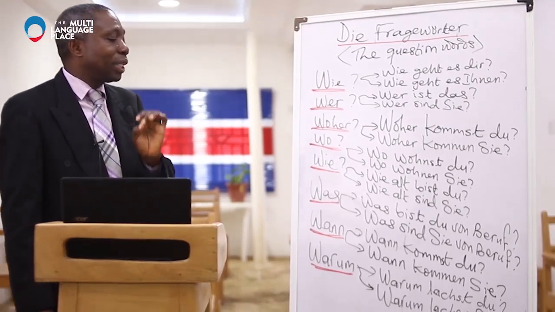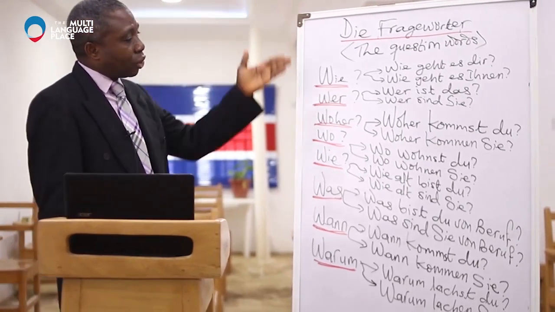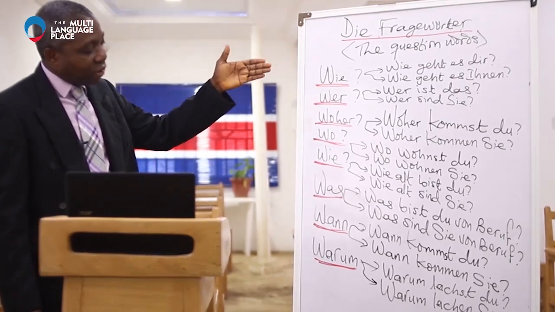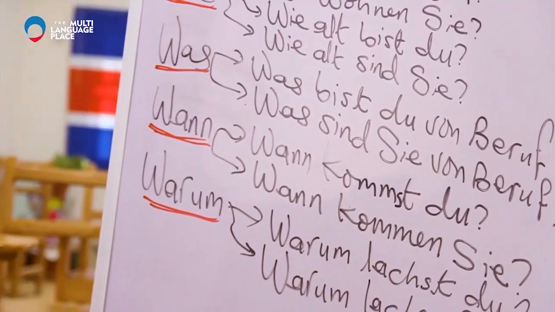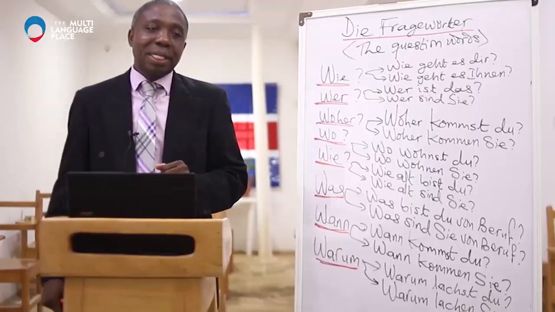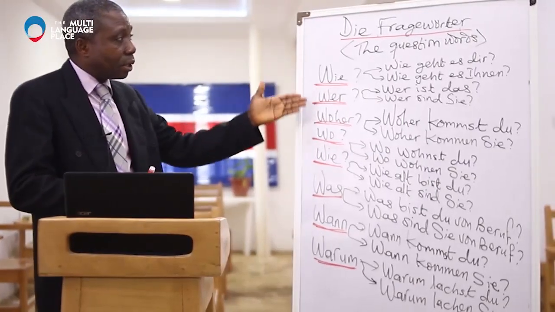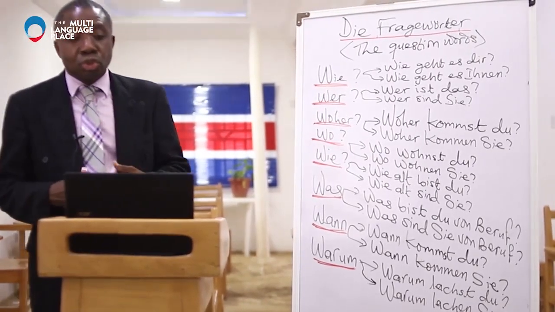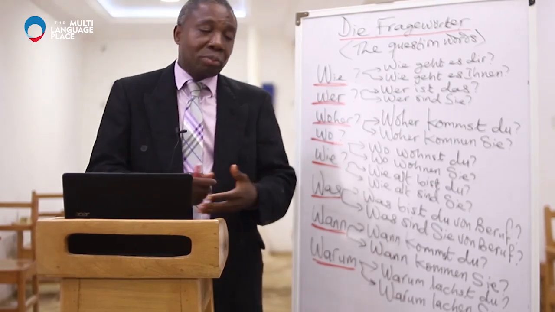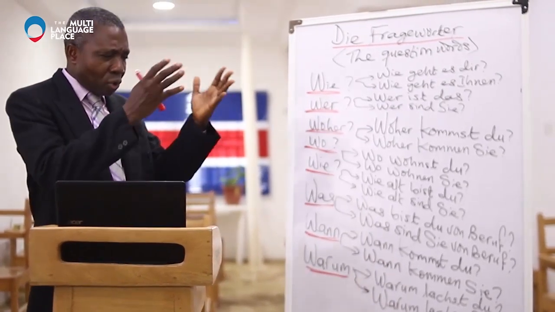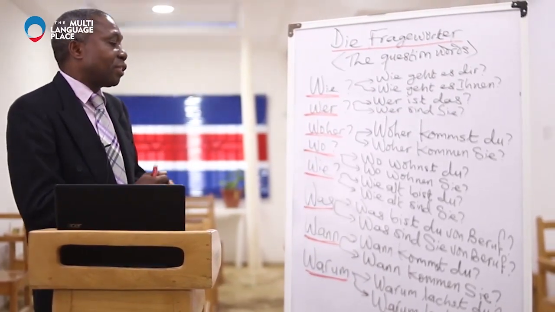If you look at it from the first one right down to the second to the last one, these are the question words that can be used during conversation when you are meeting somebody for the first time.